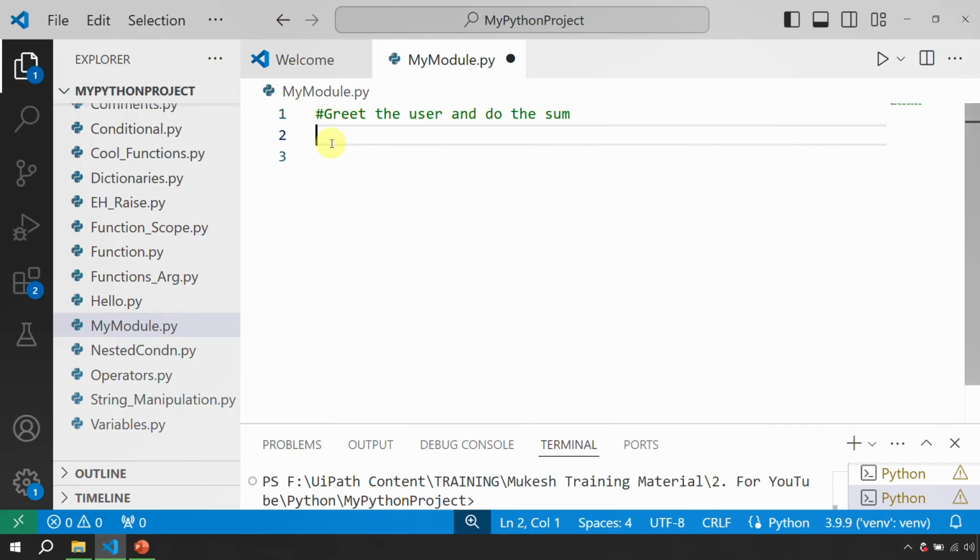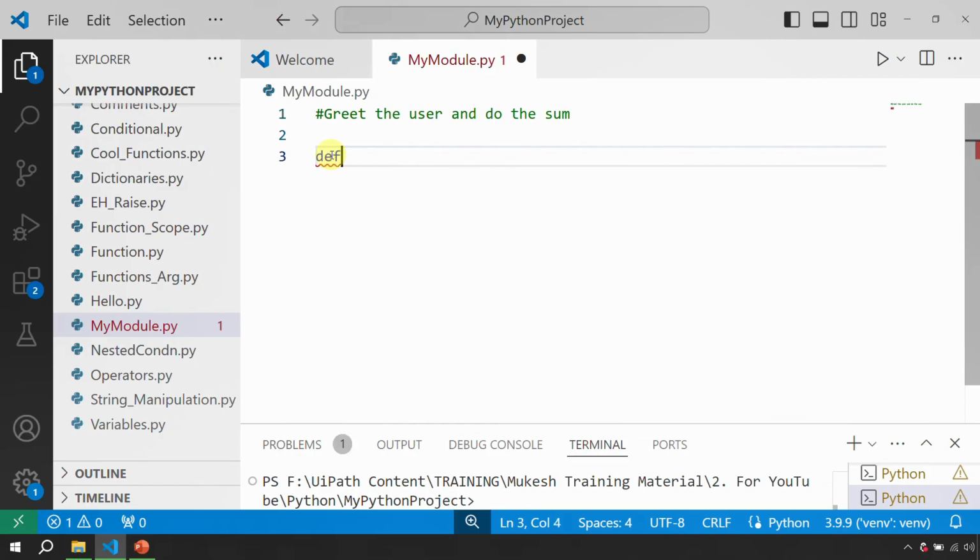Okay, now the first thing first, we are going to use the def keyword. I hope you guys remember it from the previous videos where we talked about the functions, right? So that's the same thing. For the greet, I just call it greet, and then I say that if you have to greet somebody, you need input as a name, right? So define greet name, and then we say whatever you want to do with this name.